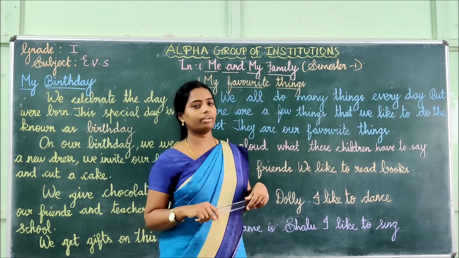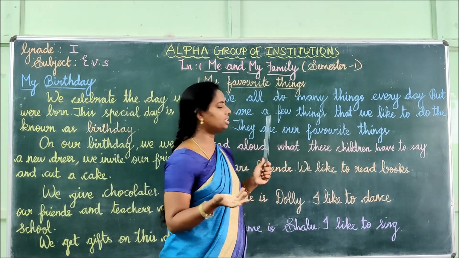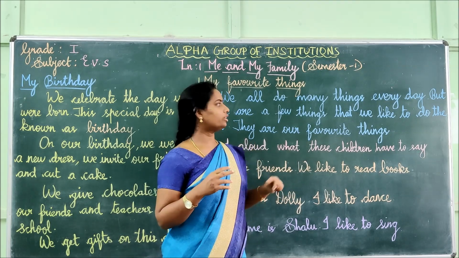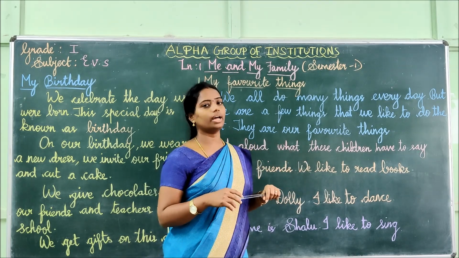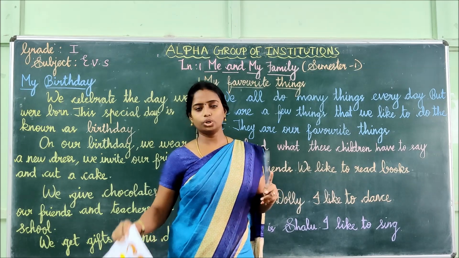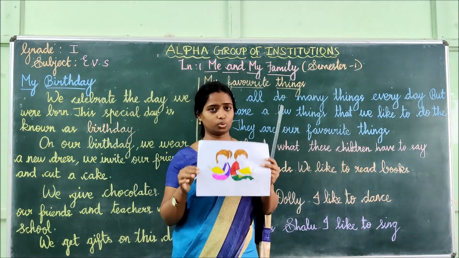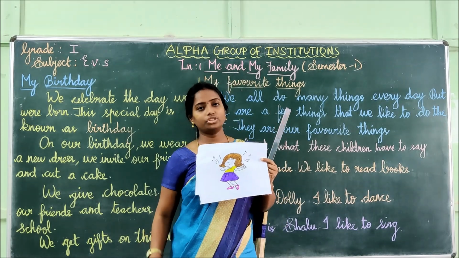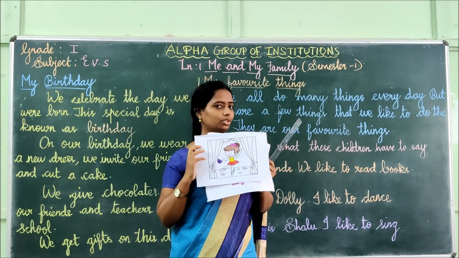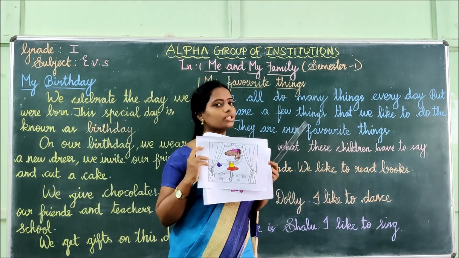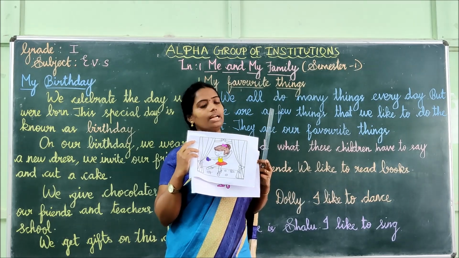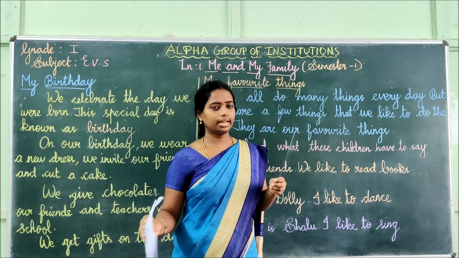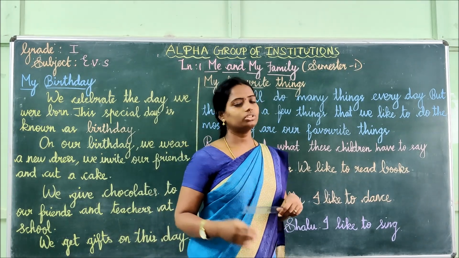And we saw about favorite things. What is meant by favorite things? We do many things every day, and a few things we like to do the most. Those things are known as favorite things. And I showed you the pictures here, isn't it? These two friends are reading, and she is singing and she is dancing, isn't it? Okay, children, based on this, Me and My Family, we are going to see one activity, children. Okay, children, we have to listen to it. Shall we start to watch the activity now?